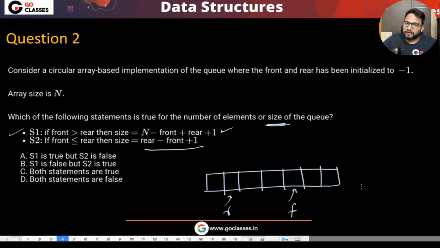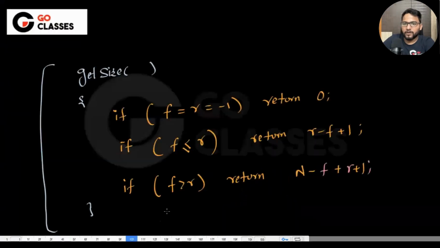It was, I think, a little good question. If you were able to solve it, it is okay. I think most of the aspirants might miss this S2, right? That S2 is incorrect in case of initialization. Has anyone solved it without missing this S2? Okay. So I hope now you understood that this is the final get size function that we should be getting.